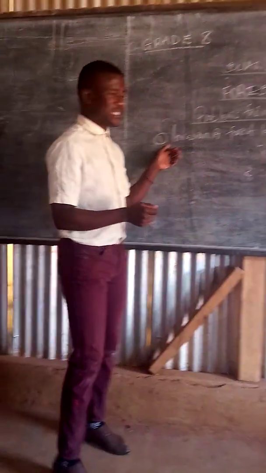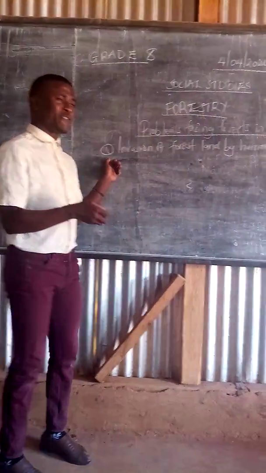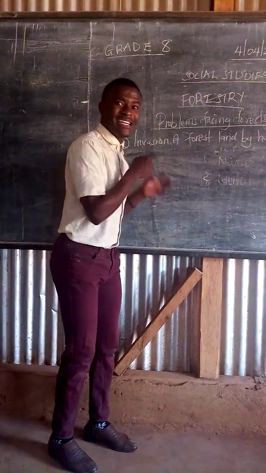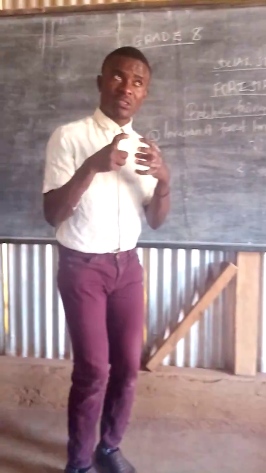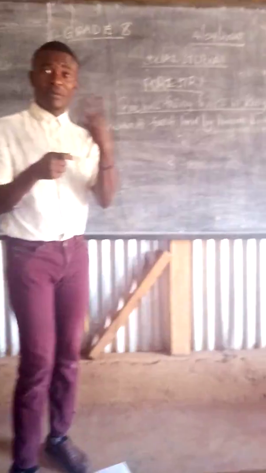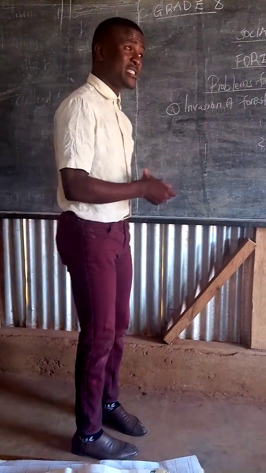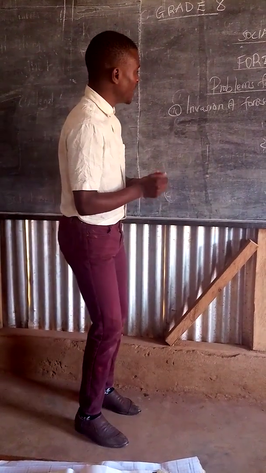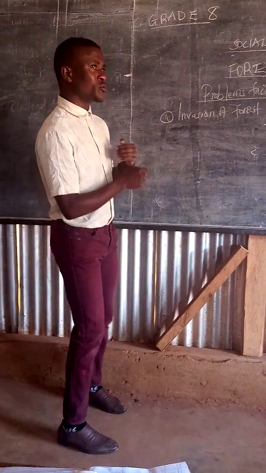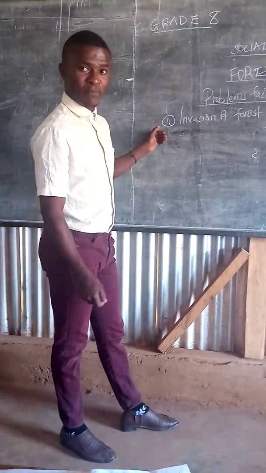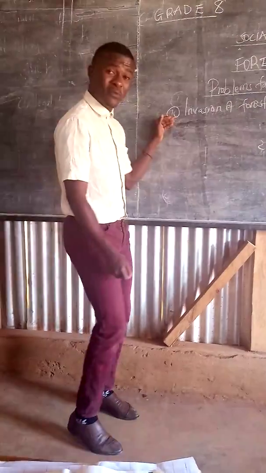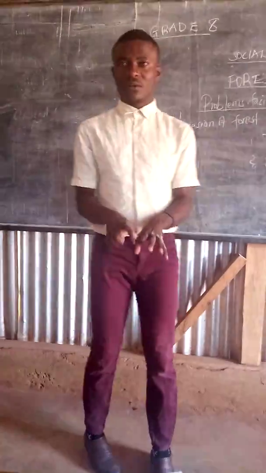Now, what happens is that the population of the people settling near forests tends to grow, and the growth is rapid. Due to the rapid growth of the population of these people living near forests, they sometimes end up trying to move into the forest land. Why do they move to the forest land? Because there is pressure on land.